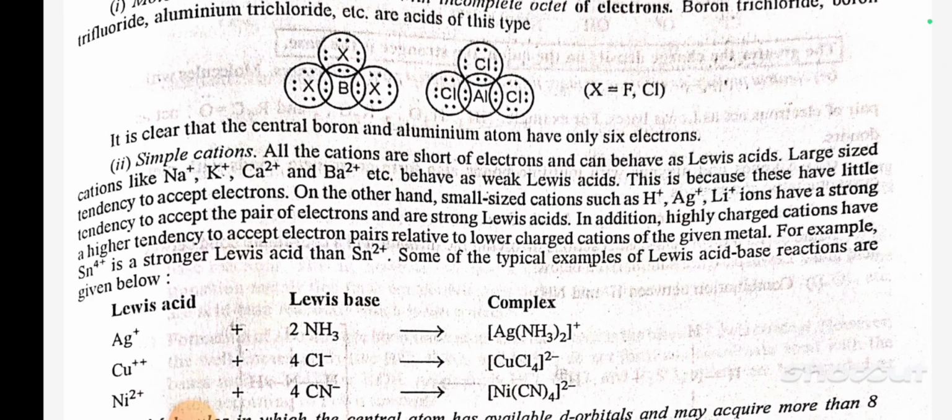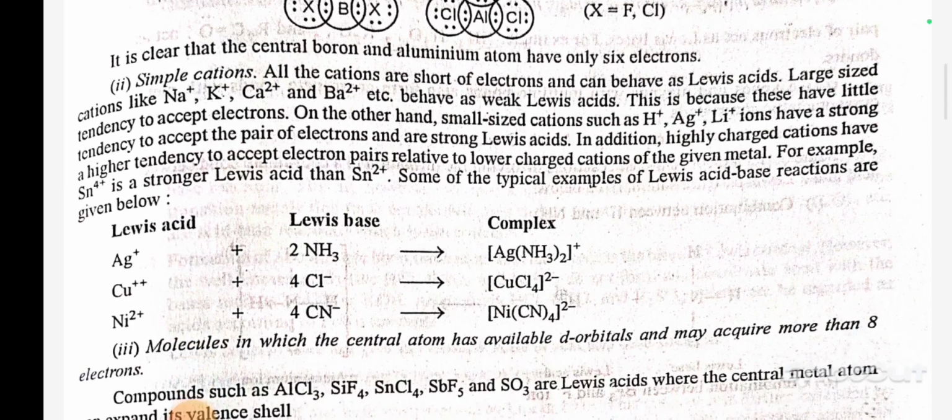On the other hand, small size cations such as H+, Ag+, Li+ ions have a strong tendency to accept the pair of electrons and are strong Lewis acids. In addition, highly charged cations have a higher tendency to accept electron pair relative to lower charged cations of the given metal. For example, Sn4+ is a stronger Lewis acid than Sn2+. Some typical examples of Lewis acid-base reactions are given below.